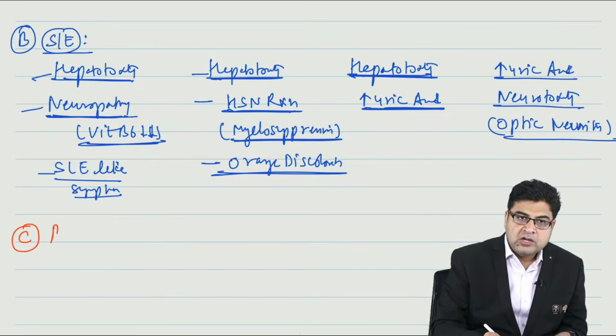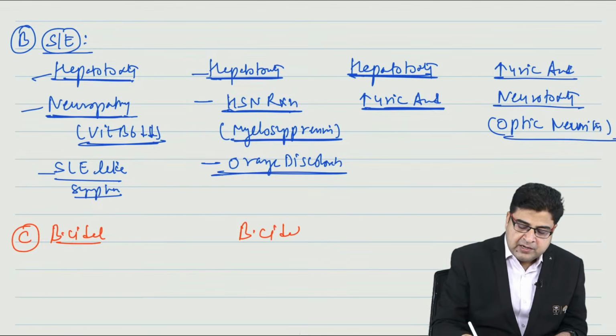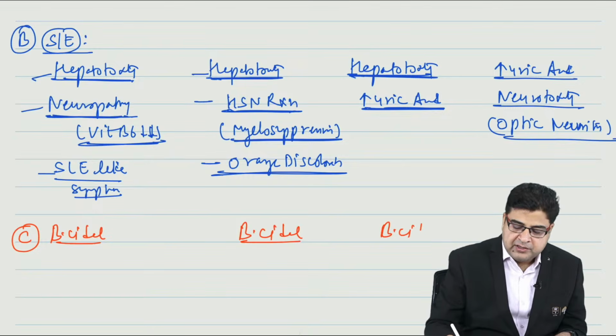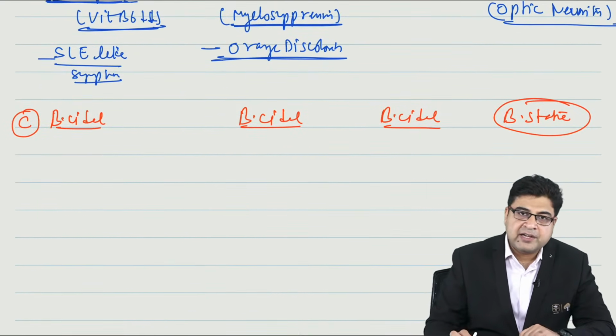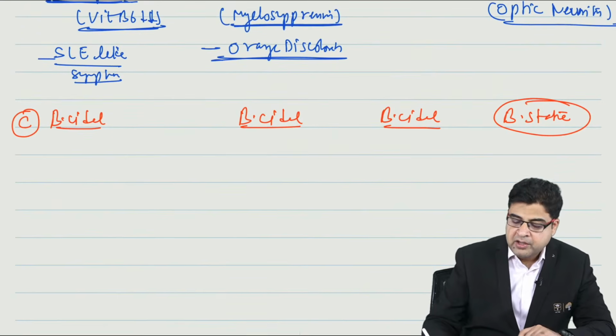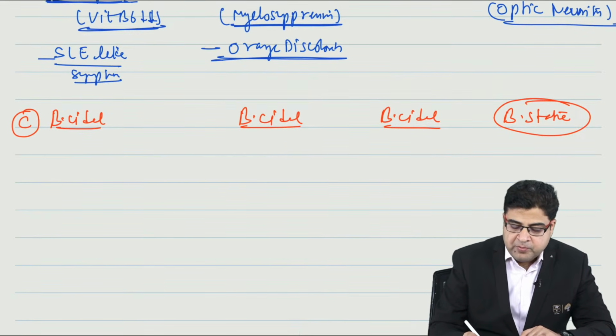Now, all these medicines are bactericidal, except ethambutol, which is bacteriostatic. So ethambutol is the only drug which is bacteriostatic. The rest of the medicines belonging to this class are bactericidal. Right?